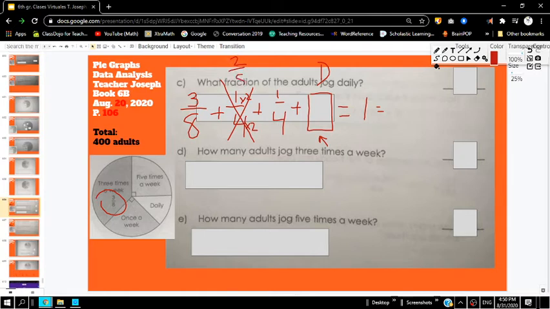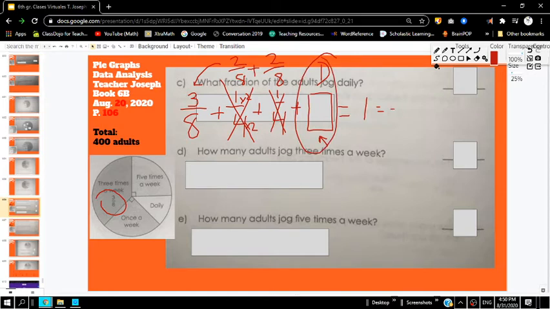2/8 and 1/4 are equivalent fractions. This is also 2/8. Okay, so if I add up 2/8 plus 2/8 plus 3/8, we're just going to add the numerators. 2 plus 2 is 4 plus 3 is 7. So we actually have 7/8 plus this number equals 1.